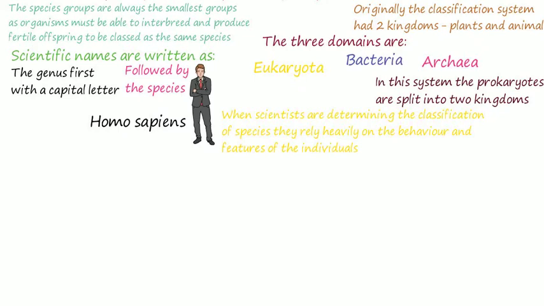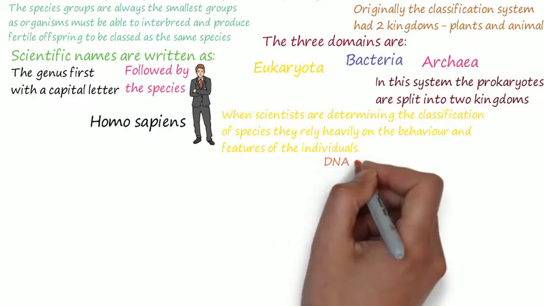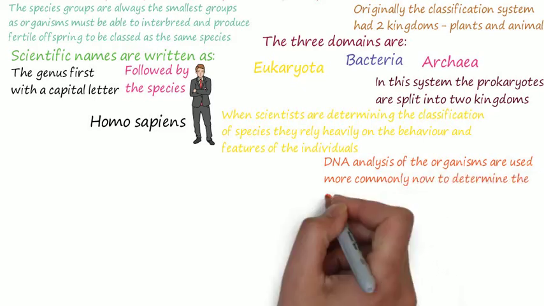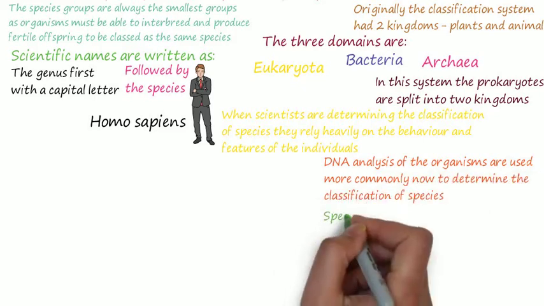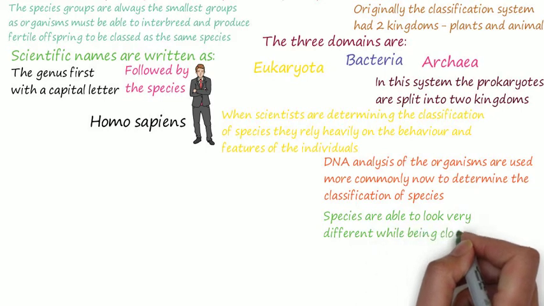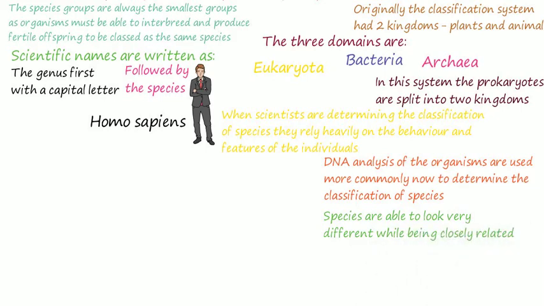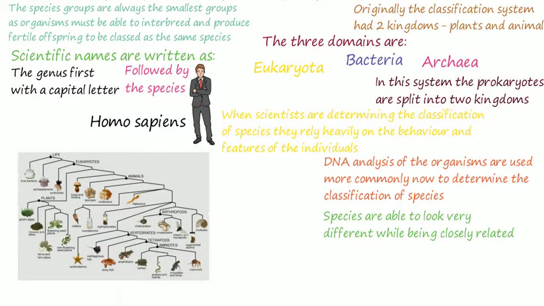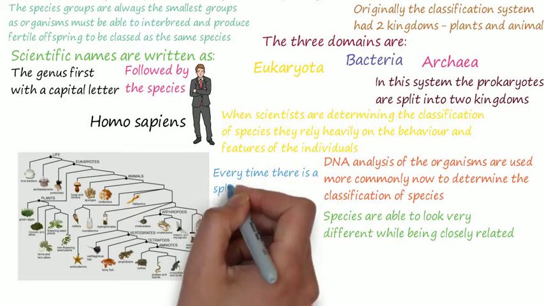In this system, the prokaryotes are split into 2 kingdoms. When scientists are determining the classification of a species, they rely heavily on the behaviour and the features of the individuals. When evolutionary trees started being used, DNA analysis of the organisms started being more commonly used to determine their classification. This is due to species being able to look very different but actually being very closely related. However, observations are still often used when scientists are not in the laboratory. Scientists can construct evolutionary trees using fossils too.